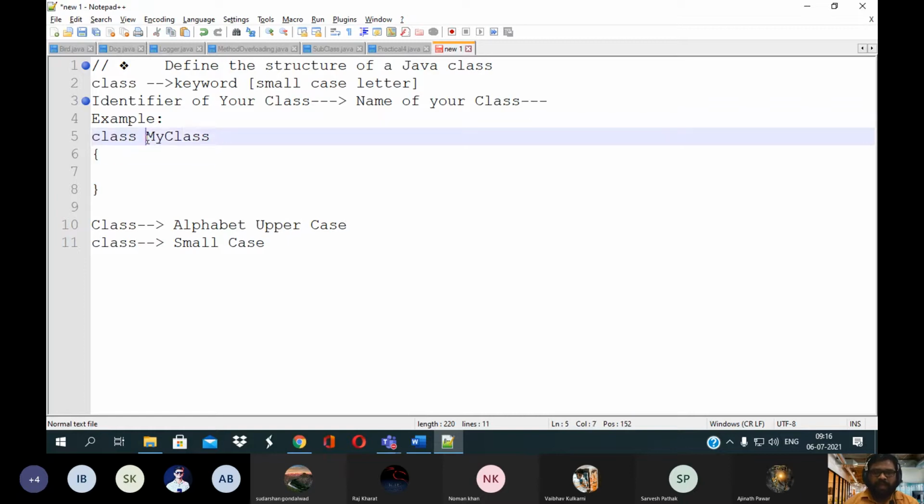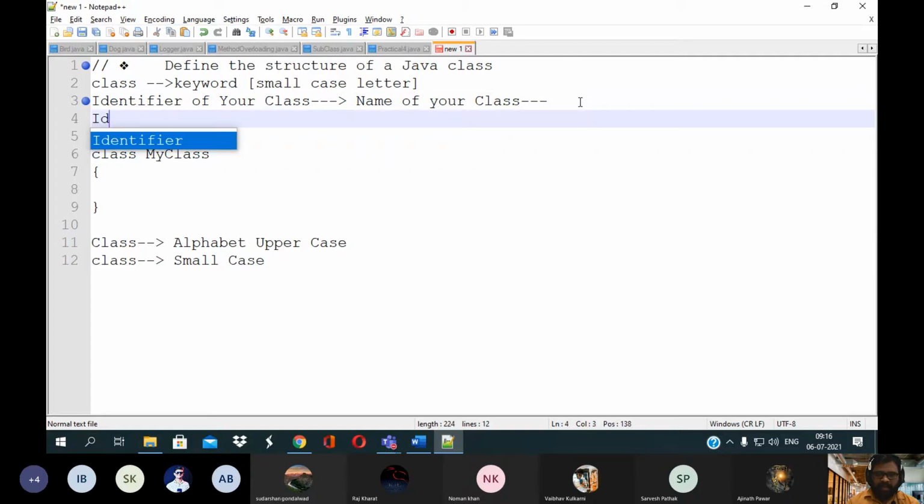Whenever you are giving a name to your class, or to your function, or to any type of variable, we call it an identifier. What is an identifier? An identifier is nothing but the name given by you to your class. Identifier means a name.